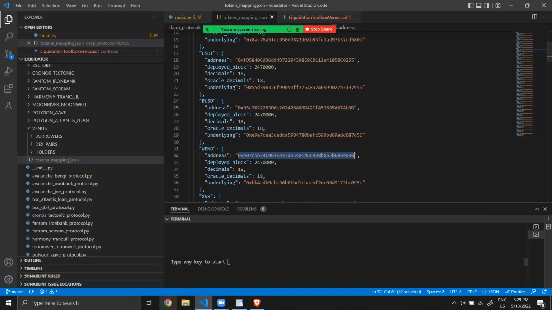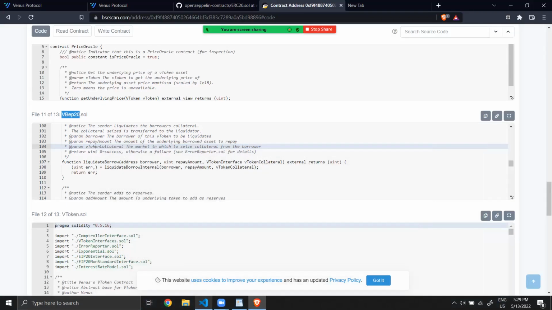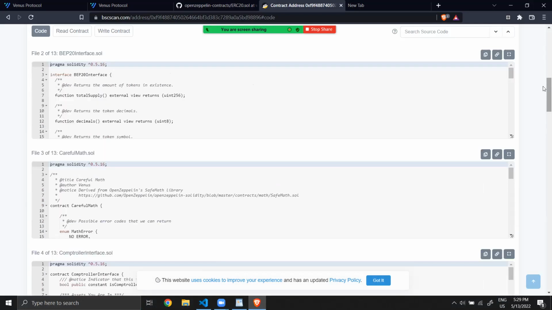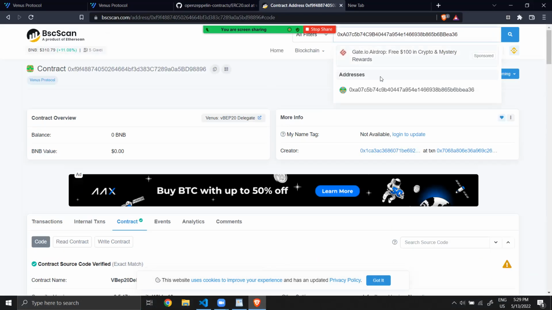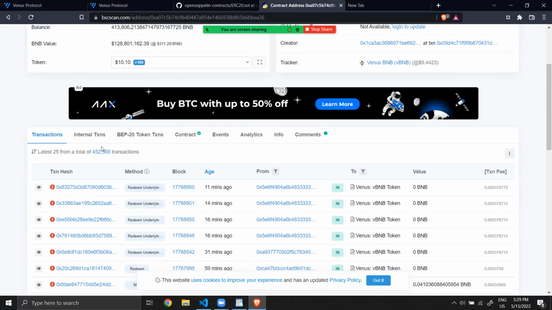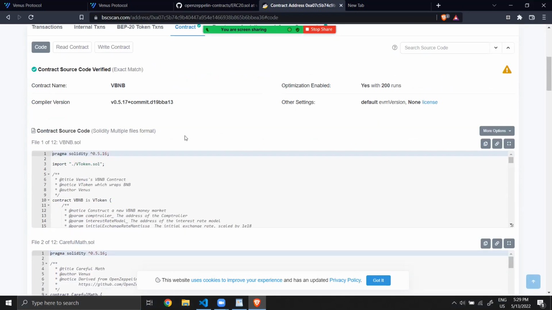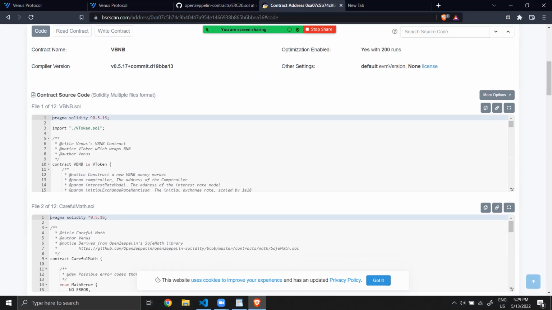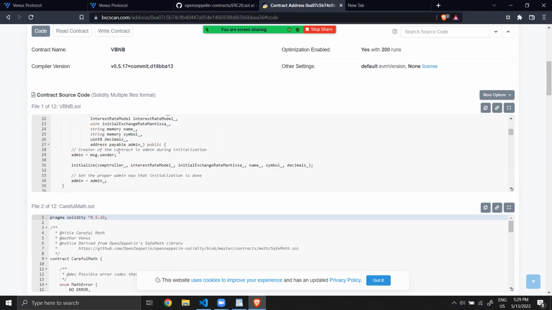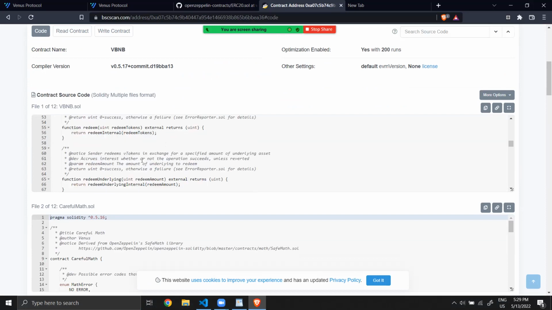So it's this one. And you will see that when you deposit and when you liquidate, it's a bit different because you will deposit with BNB, not with the ERC20 version of BNB. Let's see here. Redeem.